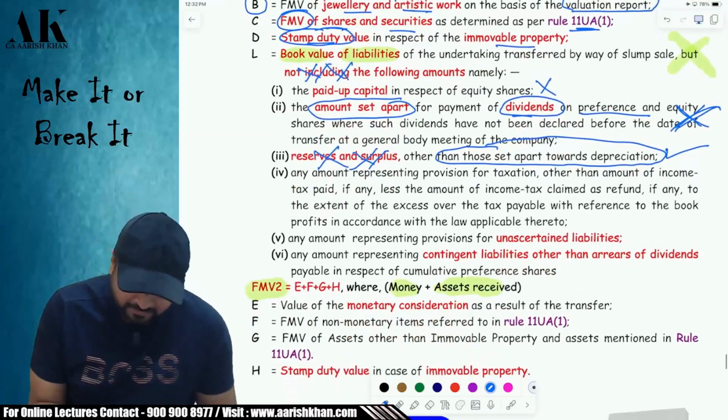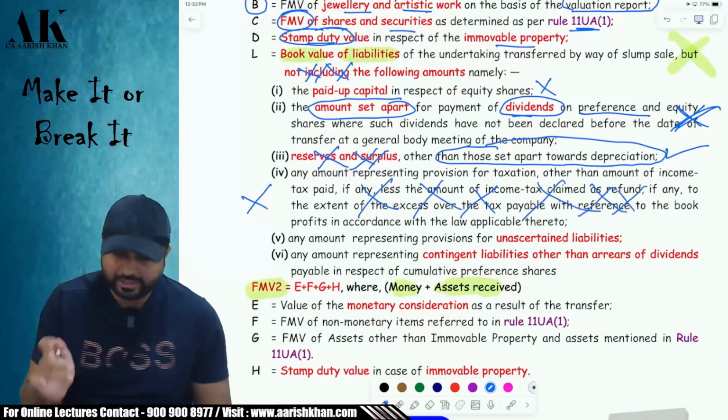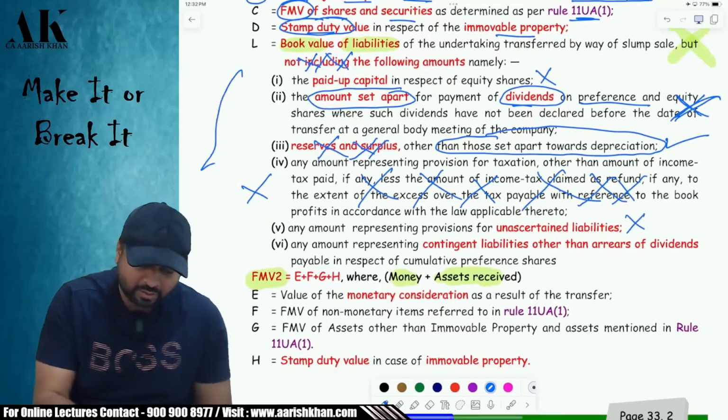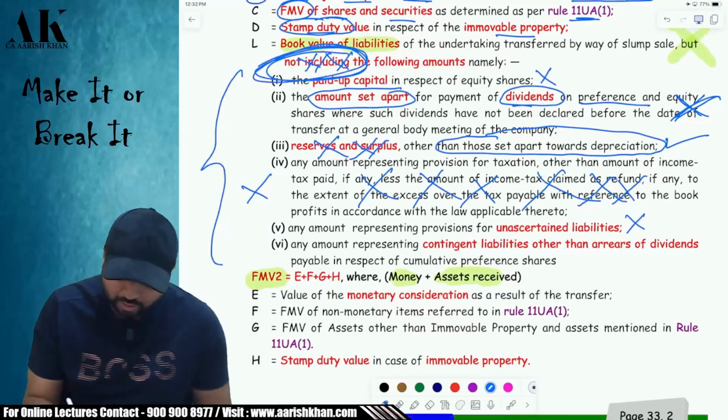Then fourth, don't take provision for tax, etc. If there is some provision for tax on the liability side, don't take it. You are reading the exclusion, not the inclusion. You are reading what should not be taken. Then don't take contingent liability.